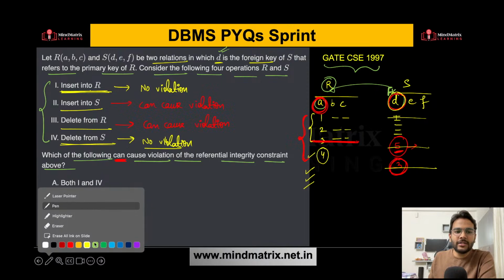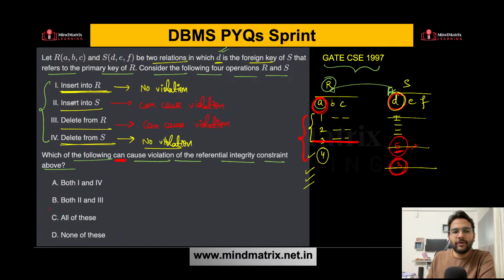So what will be the correct answer over here? So we need to find which can cause violation, second and third. So yes, option B is the correct answer over here. Yes, that is absolutely correct, Samyadeep. Option B is the correct answer over here.